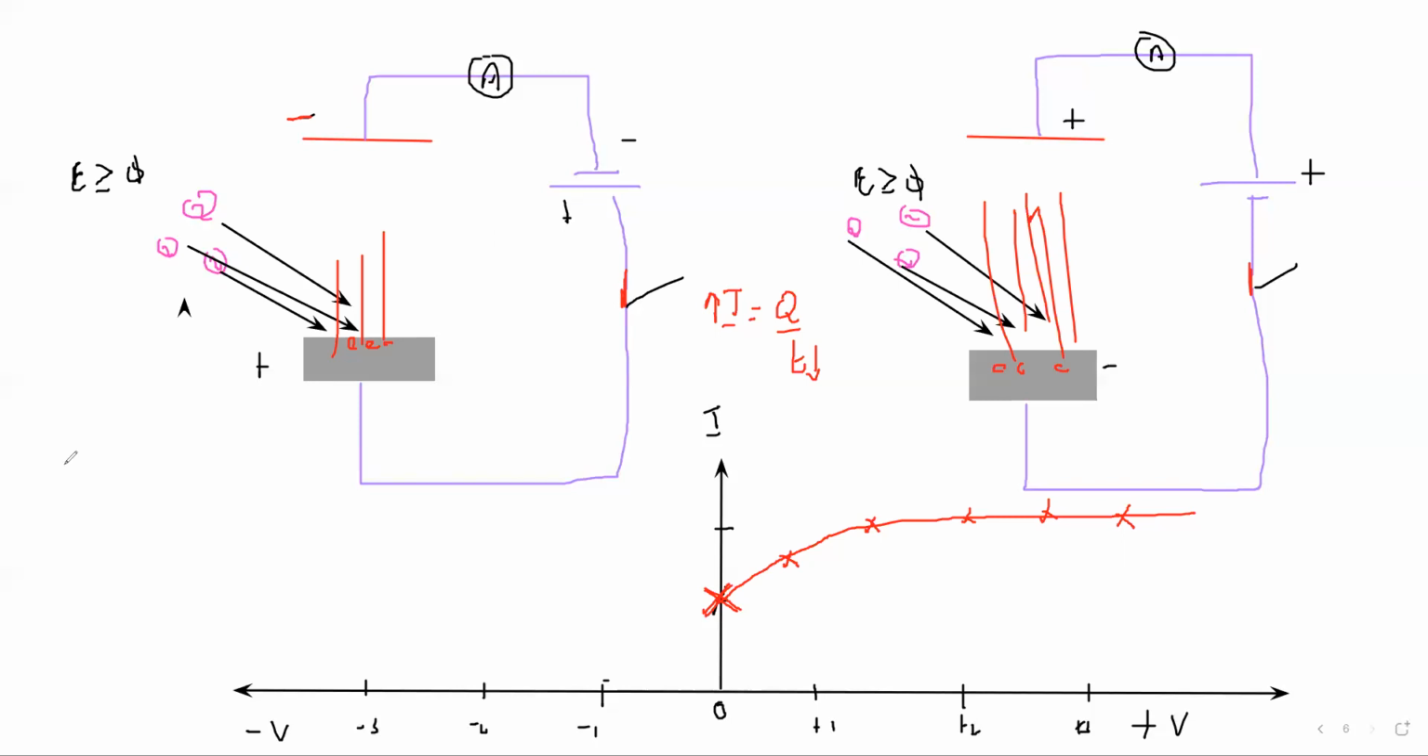The number of charges coming out is the same, but the number of charges received on the electrode will differ because they are taking more time. So as they take more time, the current starts to decrease, and at a certain voltage there is no current; a current is not able to flow at that voltage. This voltage we call the stopping voltage.